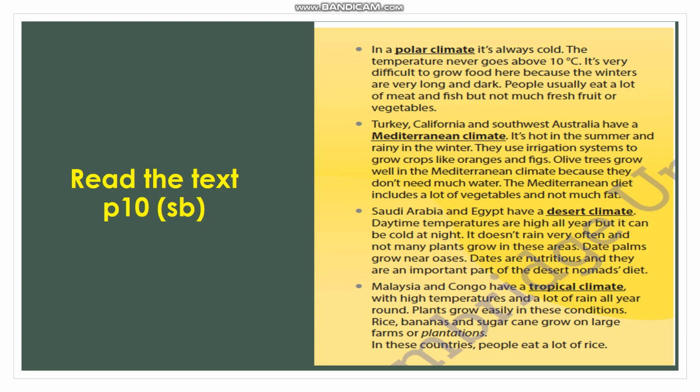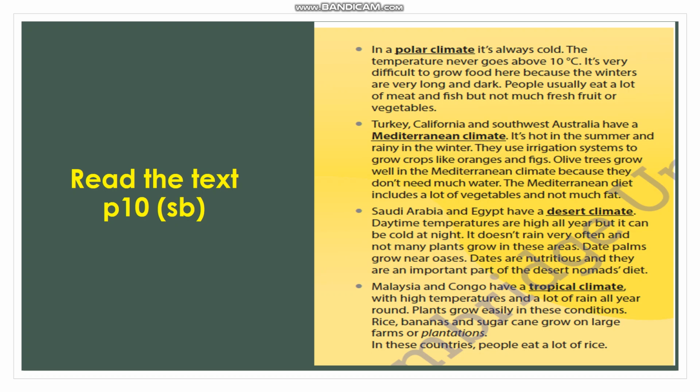Saudi Arabia and Egypt have a desert climate. Daytime temperatures are high all year, but it can be cool at night. It doesn't rain very often, and not many plants grow in these areas. Date palms grow near oases. Dates are nutritious, and they are an important part of the desert nomads' diet.